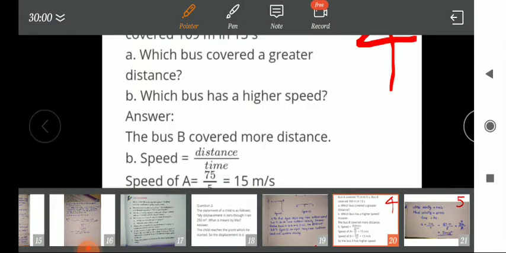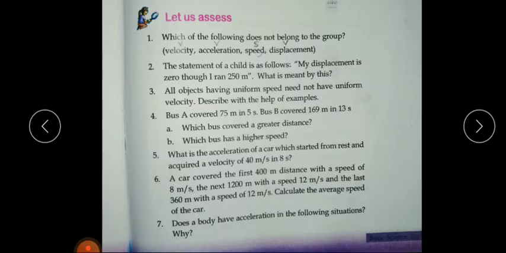Sixth question. A car covered the first 400 meter distance with the speed of 8 meter per second. So here distance is given, speed is given, but time is not given, okay?